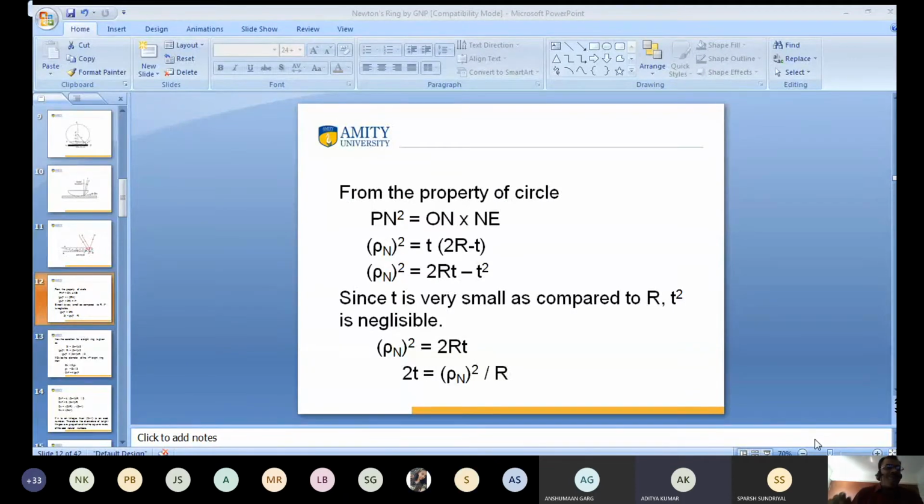Dhansu, open camera. Dhansu, open camera. Dhansu.